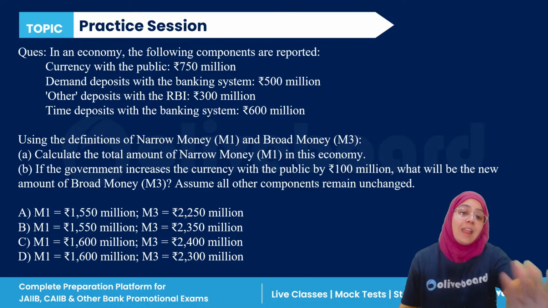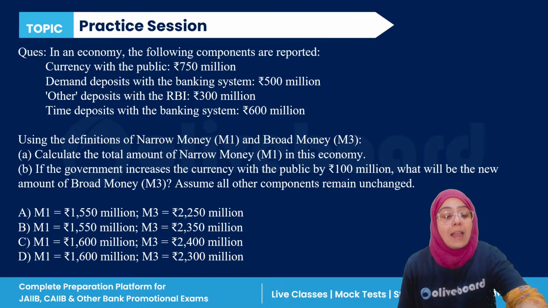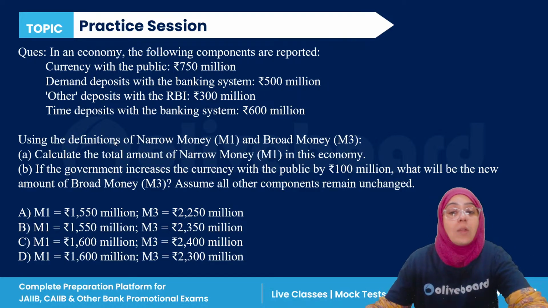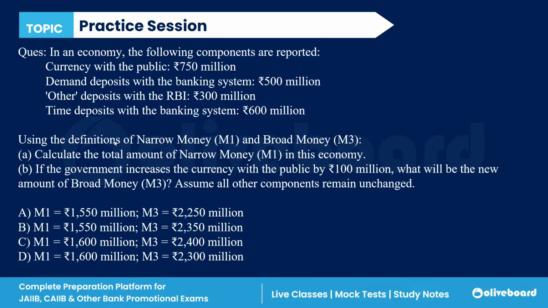See, now just the same question. We have to calculate it. Now it's your turn to calculate. I'm not answering anything. Now it's your turn to answer this question. Okay. Currency with the public is 750 million, demand deposit 500, other deposit 300, time deposit with the banking system is 600 million. Use the definition of narrow money and broad money.